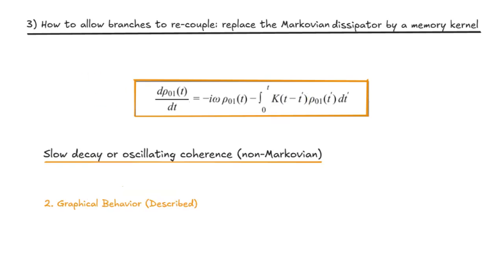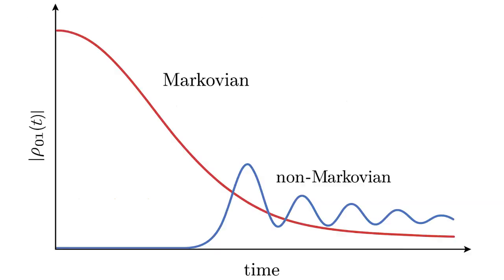2. Graphical behavior, described. If we plot the magnitude of the off-diagonal element rho 01 of t versus time, in the Markovian case, it's a smooth exponential decay, a falling curve that never rises again. In the non-Markovian case, the curve shows wiggles or bumps, places where the coherence revives after partially decaying. It might dip down, rise back up a little, a partial recovery, then decay again. Each revival corresponds to the environment briefly returning some information to the system.